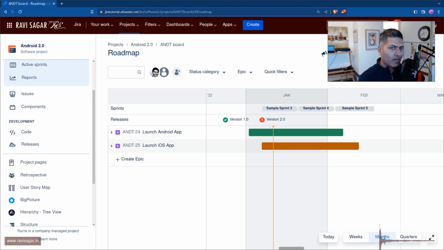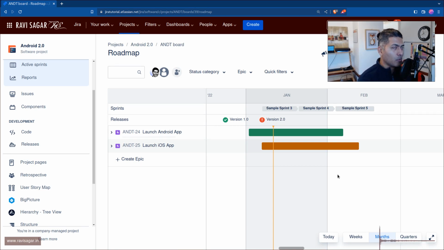Epic is, of course, a very popular agile concept. In Jira, you have an issue type called epic, and you would break down your epic into stories. When it comes to planning, let us say you follow sprints. I'm talking about, of course, Scrum-based methodology or pure agile. If you want to follow agile by the book, you may want to create sprints.